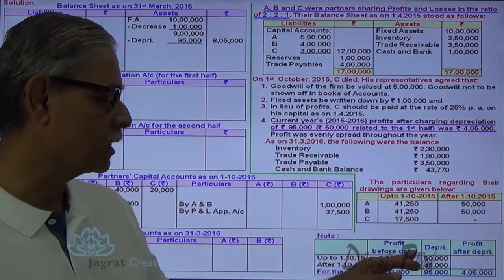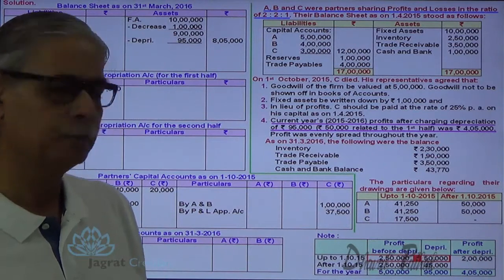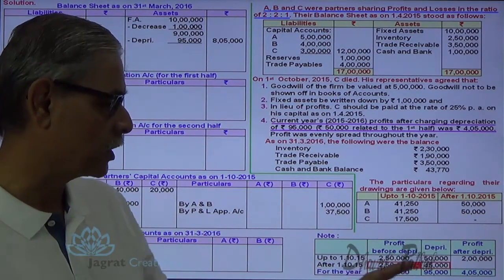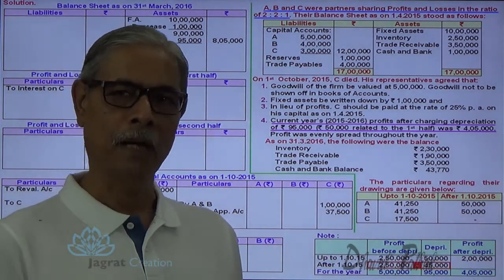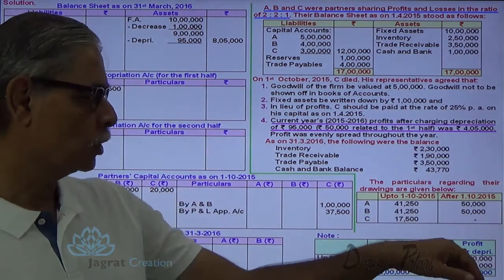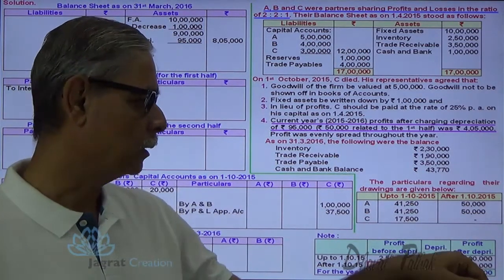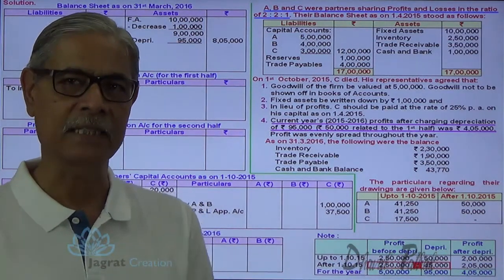Now 2,50,000 minus 50,000 depreciation, so you will get the profit after depreciation in the first 6 months, and profit after depreciation in the last 6 months, 2,50,000 minus 45,000, that works out to be 2,05,000. So this is the profit available for distribution in the first 6 months, and this is the profit available for distribution in the last 6 months.